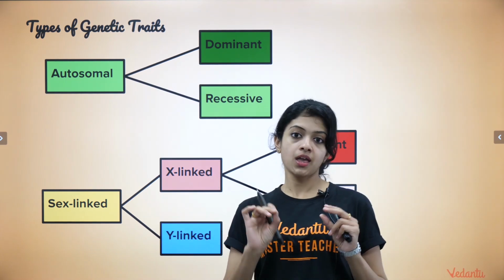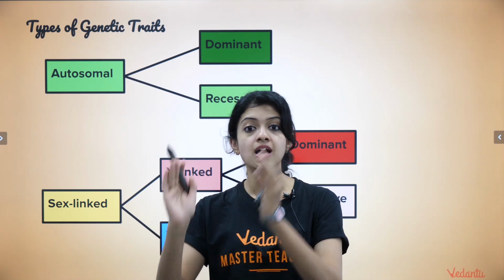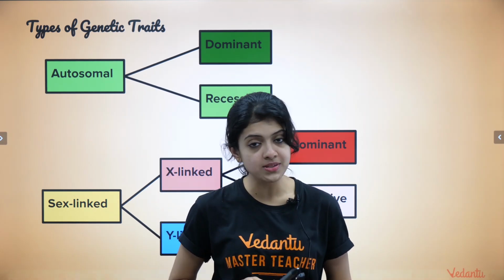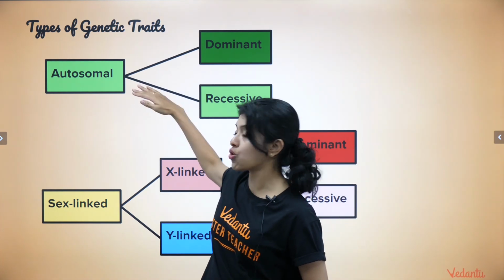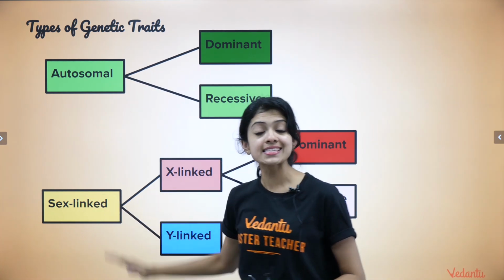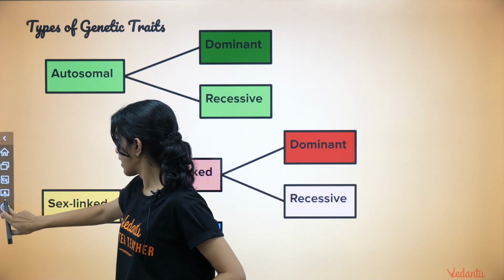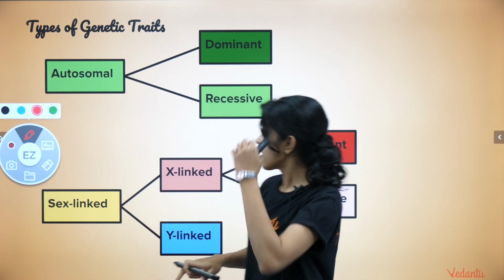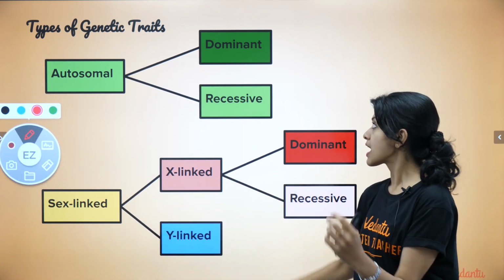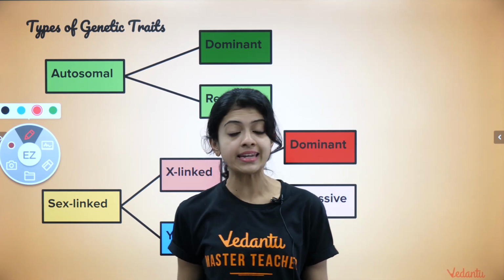Depending on whether the gene for a trait is present on autosomes or the sex chromosomes, we categorize genetic traits into autosomal traits and sex-linked traits. Just like any other genetic trait, keep this in mind. Autosomal and sex-linked, both of them could either be dominant or recessive in nature.